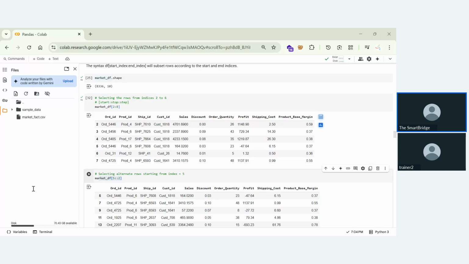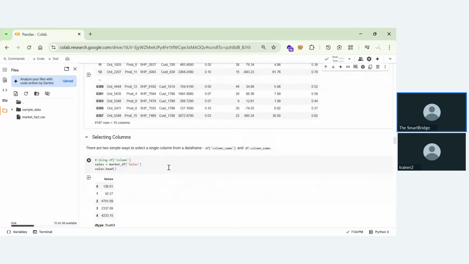What is market underscore df 5 colon nothing colon 2? So from 5, we'll go until the last with a step of 2. That is correct, guys. Thank you for your response.